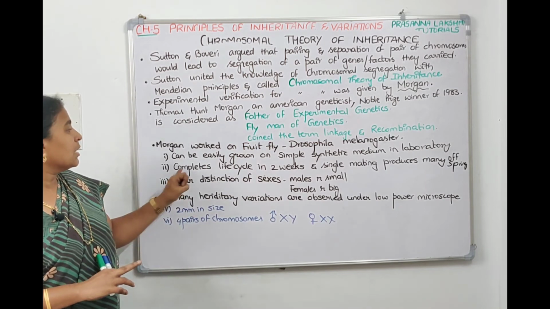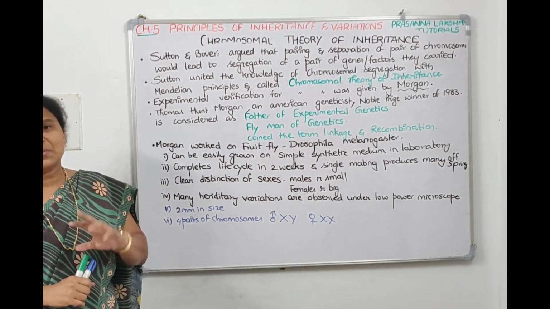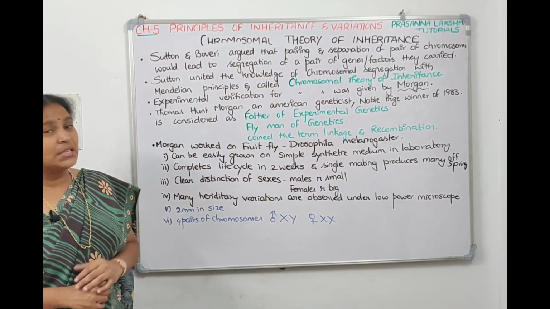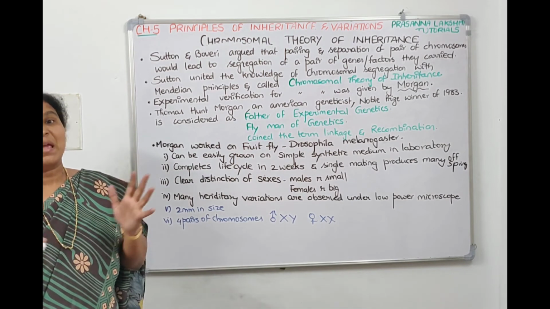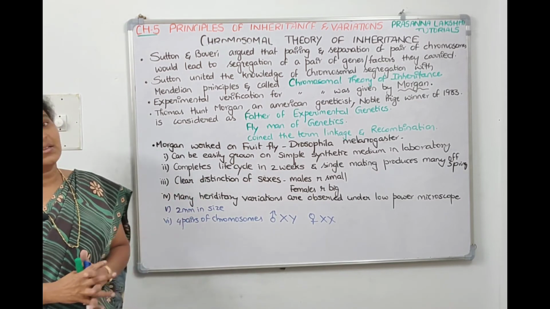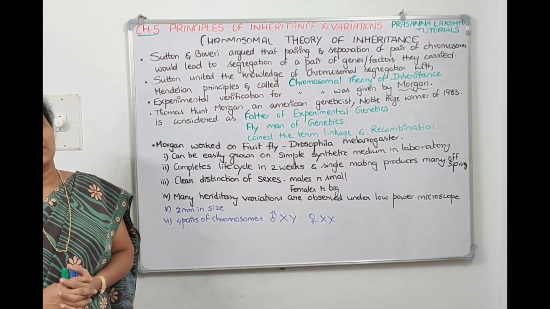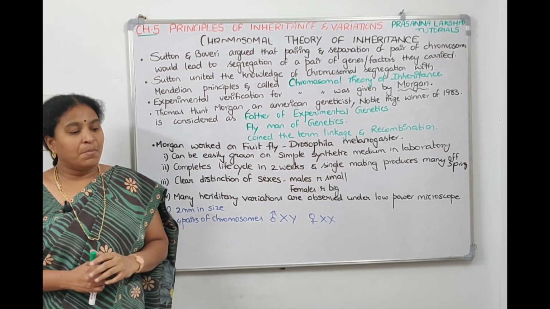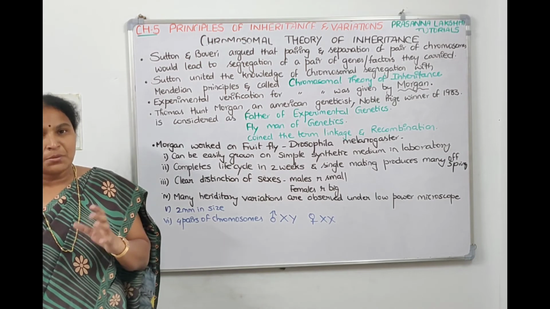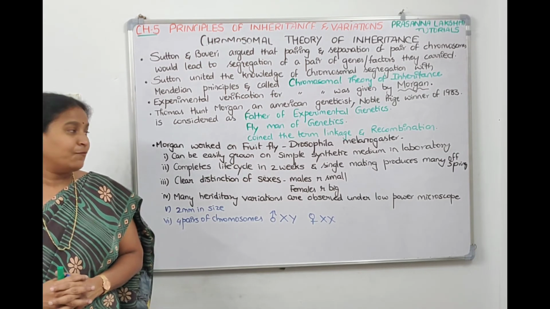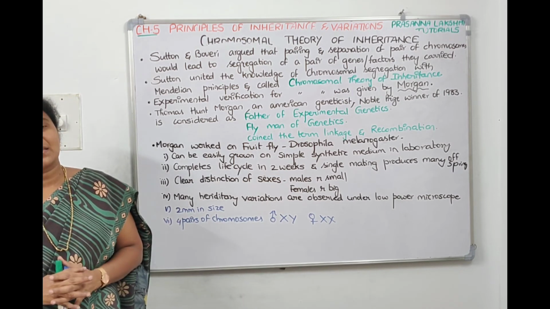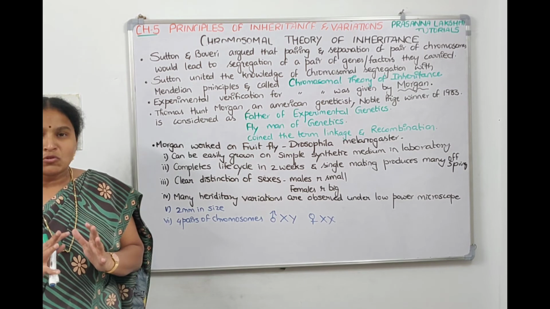The second point is it completes its life cycle in 2 weeks, meaning within 2 weeks you will get the results of the experiment you have conducted, and a single mating produces many offspring. The third one, clear distinction of sexes. In NCERT they have given the diagram of male and female Drosophila. Male Drosophila is smaller, female Drosophila is bigger. So there is sexual dimorphism, clear-cut differences between male and female Drosophila. And many hereditary variations, many contrasting characters, are seen under a low power microscope itself.